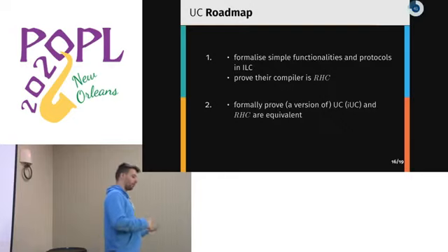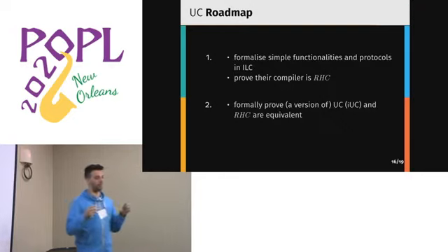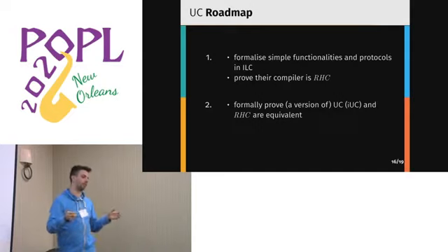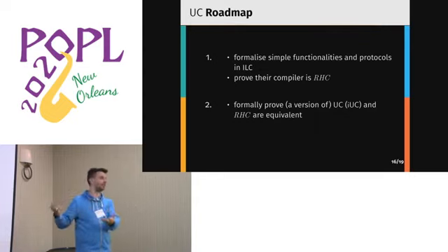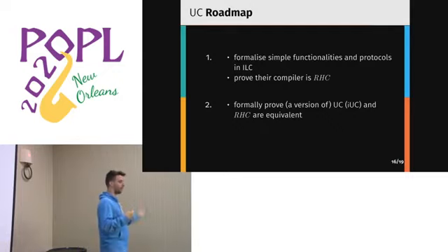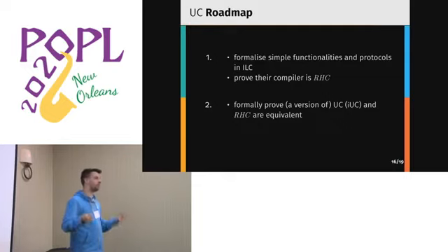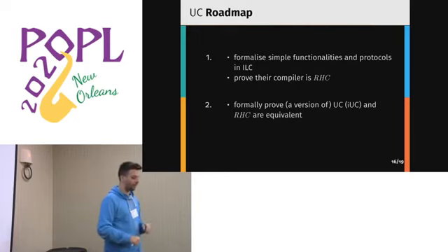And then on the other side, we need to formally prove that some version of UC, and we are looking at IUC, and RHC are equivalent, so we want to formally state this analogy. And because, as you've seen, there are many other points in the lattice, there are other criteria, and so we want to make sure that there is actually no better choice. We could have instantiated this analogy with something else rather than RHC. What tells us that RHC is actually the right choice? So we hope to do that properly.